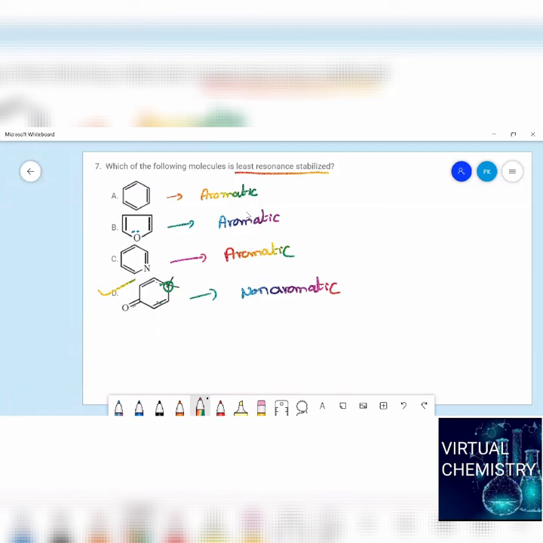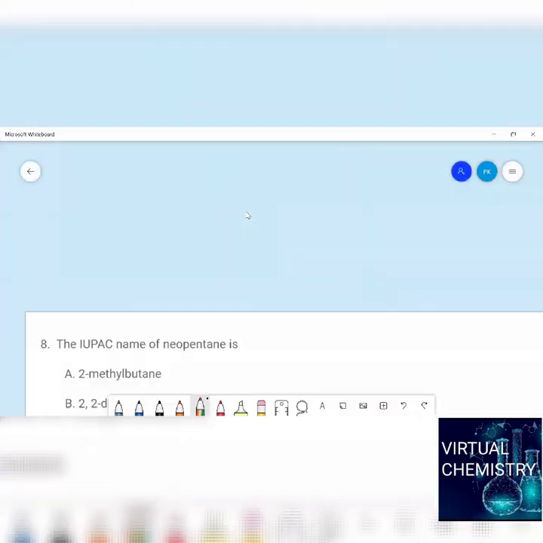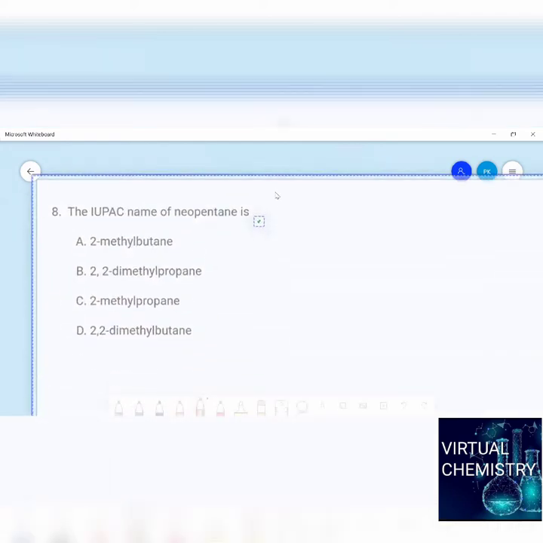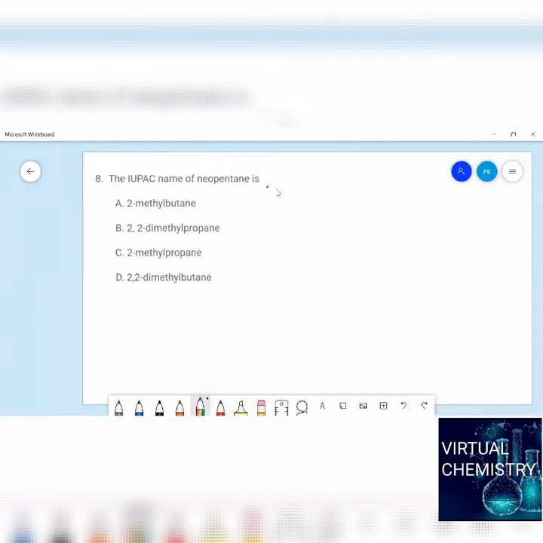Now let us move to the next question. So, okay, students, the question is: the IUPAC name of neopentane is. Just now we discussed neopentane, CH3, CH3, CH3, CH3. This is called neopentane, right? So, in this neopentane, how to give the naming of this compound?